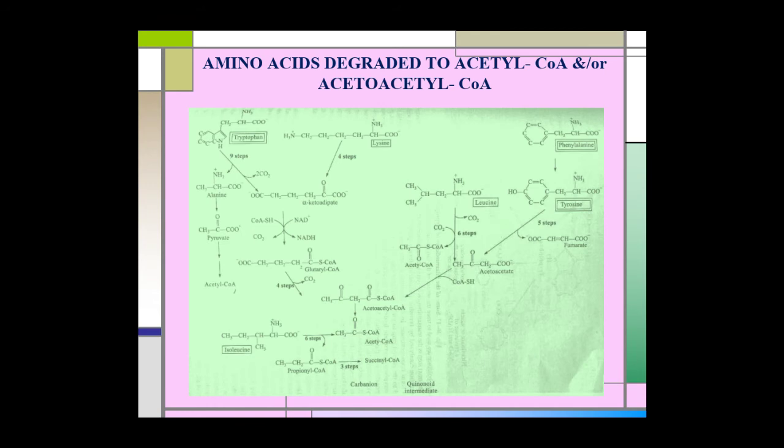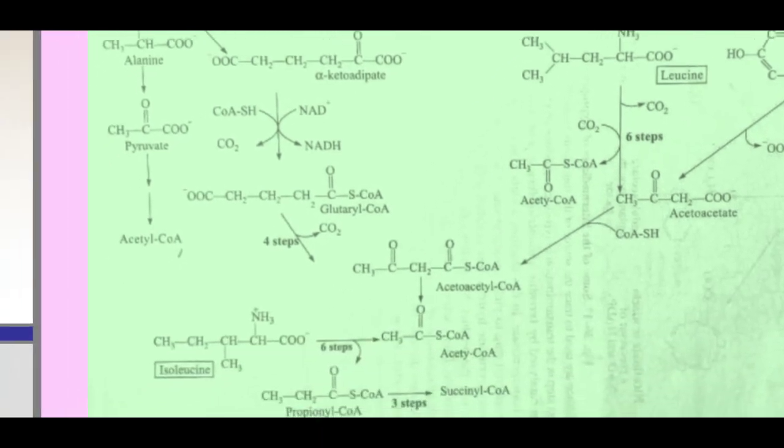Now, degradation of leucine. Leucine is first deaminated by transamination to produce alpha ketoisocaproate, and this alpha ketoisocaproate by a series of reactions gives rise to acetoacetate and acetyl coenzyme A. Now, degradation of isoleucine.